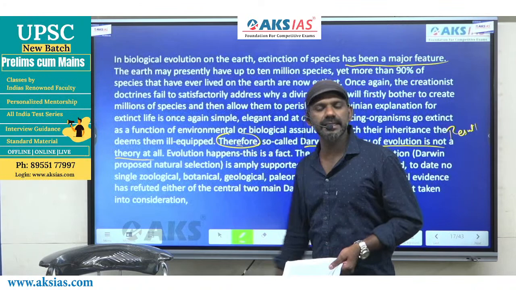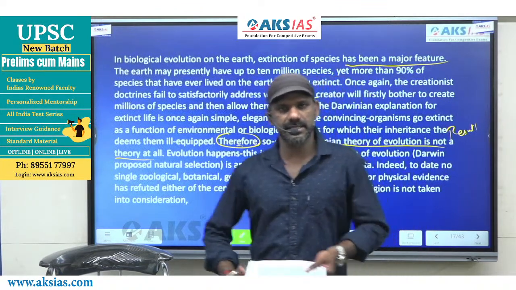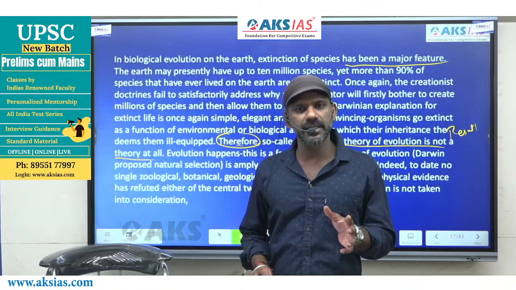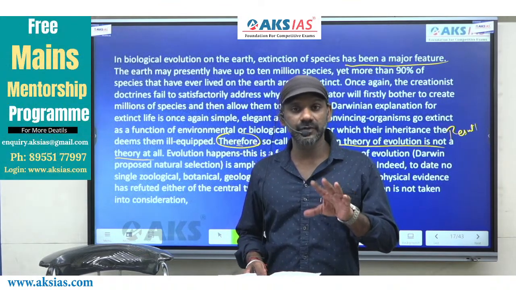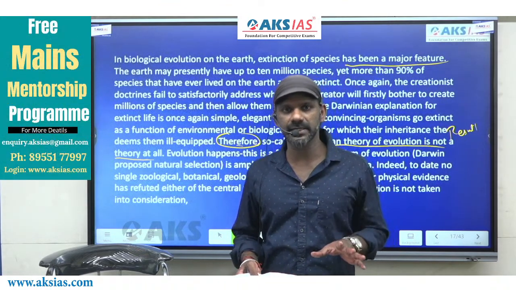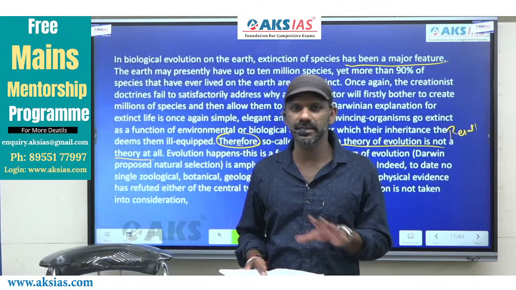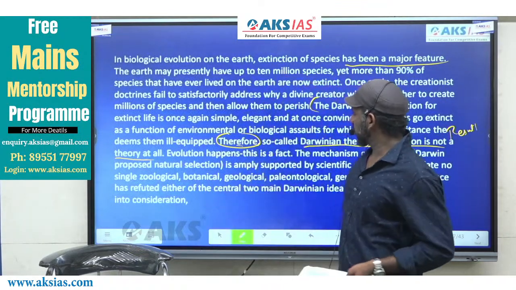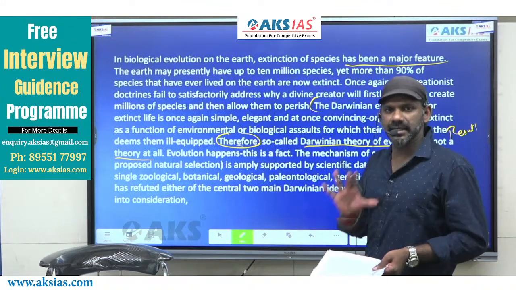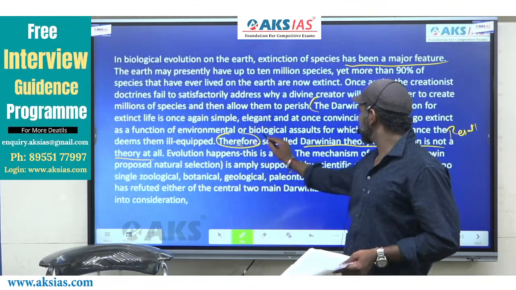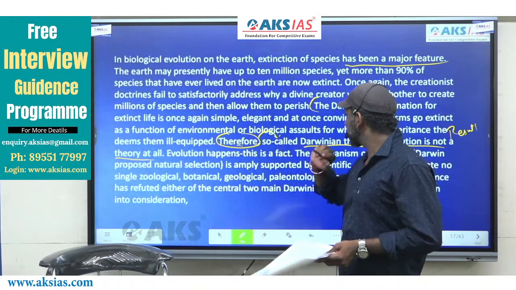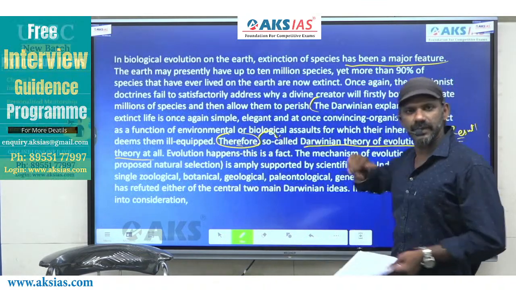Therefore is a cause and effect indicator. It must connect a reason and a result. Classroom students, I've told you many times to learn by heart the list of indicators. Never miss any indicator while reading. Therefore is a cause and effect indicator. It must connect a reason and a result. According to this part of the passage, what comes before the cause and effect indicator is the reason, and what comes after is a result as per the question.